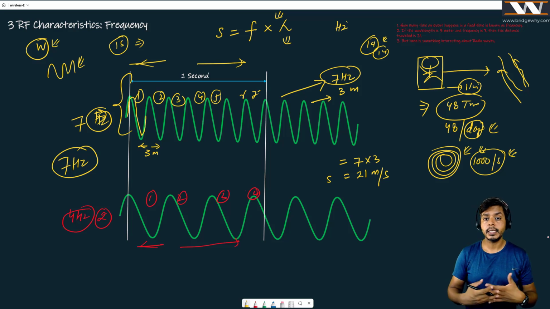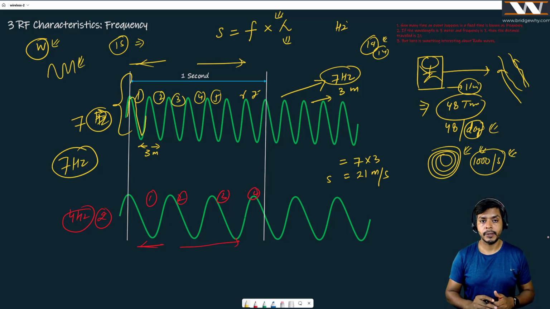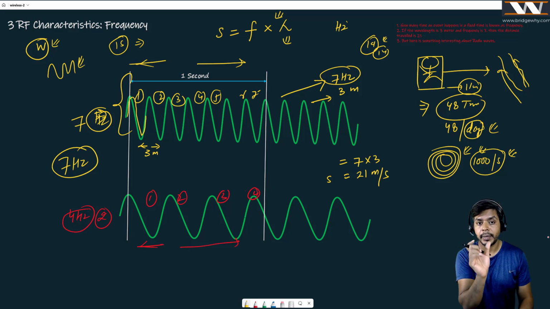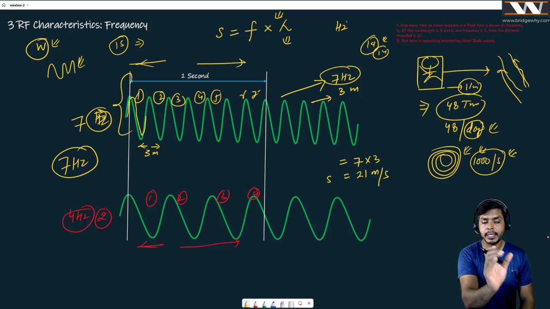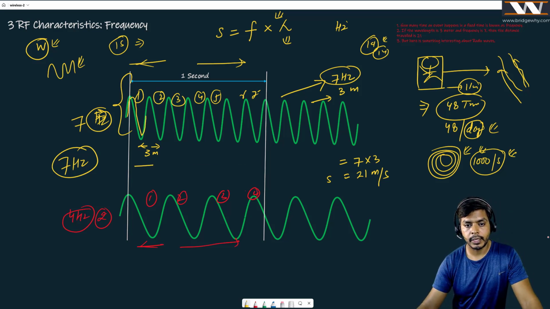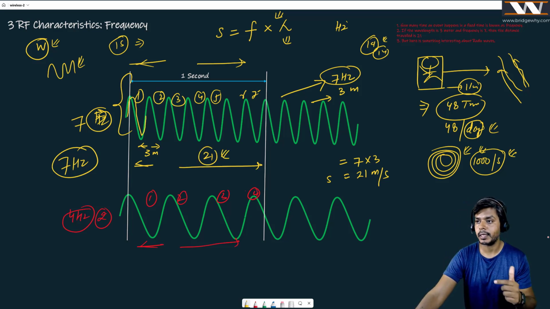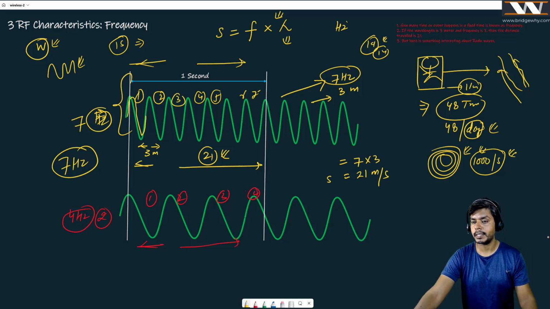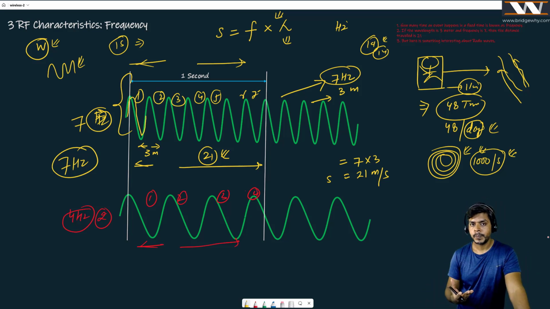If I am saying this signal frequency is 7, the meaning is absolutely simple. This signal is passing through 7 times in 1 second. And if I say one signal, the meaning is one wavelength, and one wavelength is equal to 3 meter. If I multiply 3 meter with the frequency 7, it says that the distance traveled is 21, and 21 in what? 1 second, 21 meter per second, which is the speed of this wave. As simple as that. That is why we calculate the wavelength as well as frequency, so that we can combine them together to know some cool things.